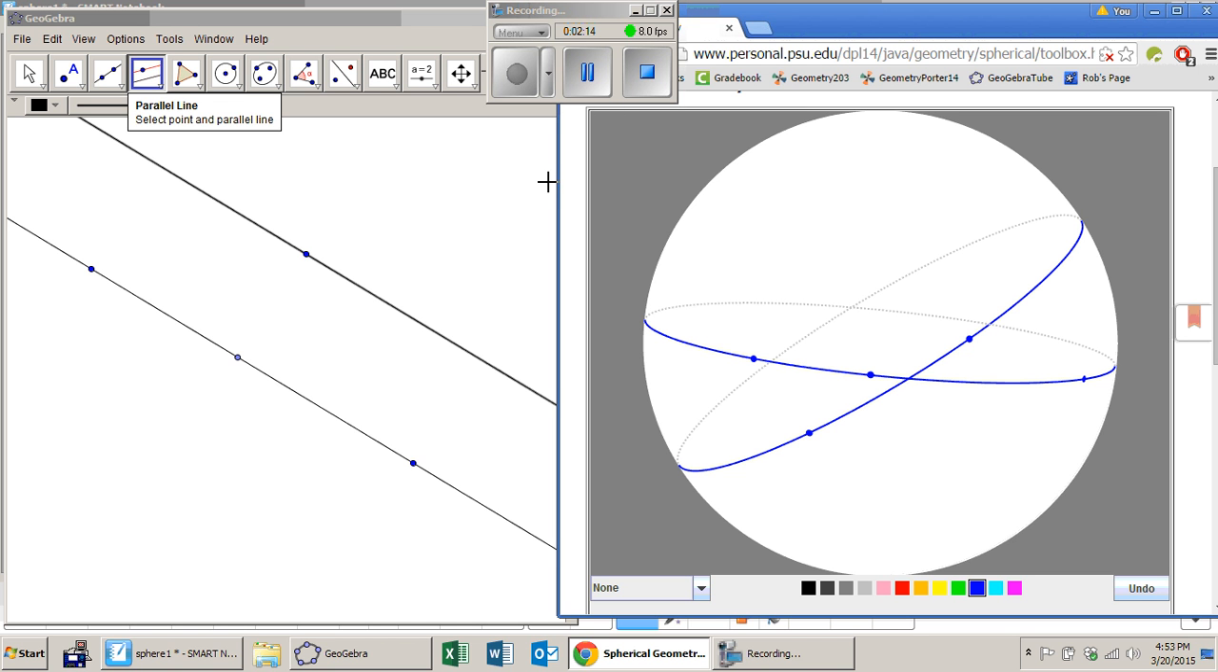In the next video, we'll talk a little bit about the nature of triangles within plane geometry and spherical geometry.